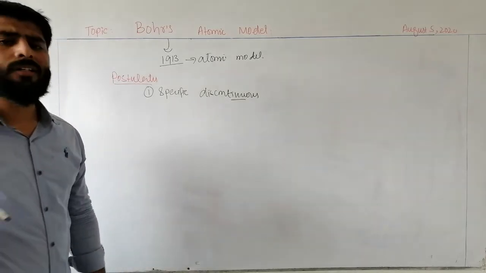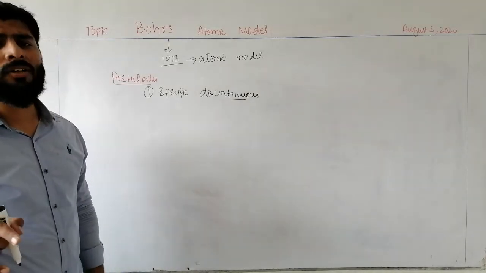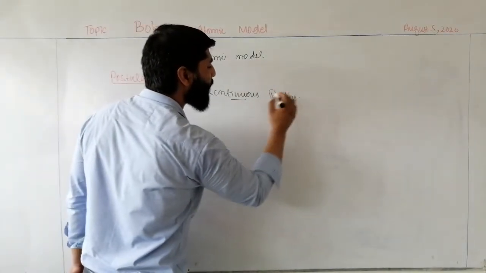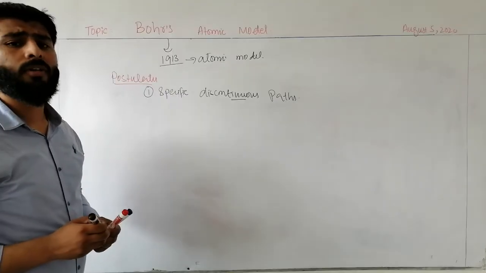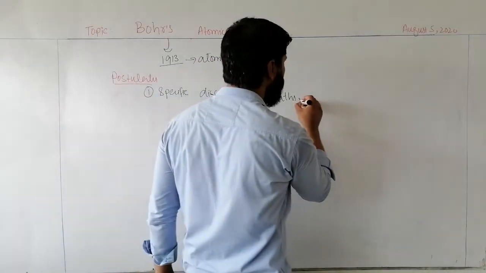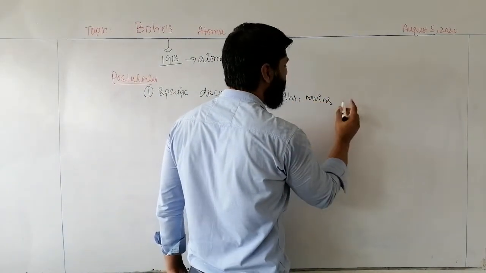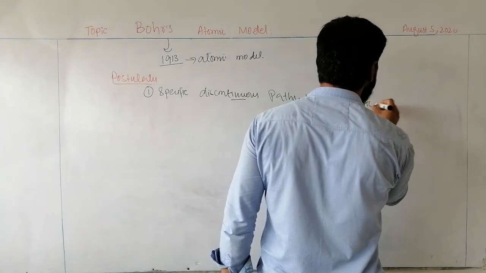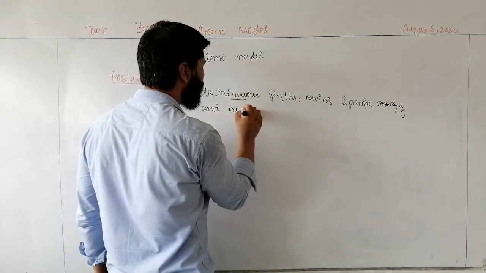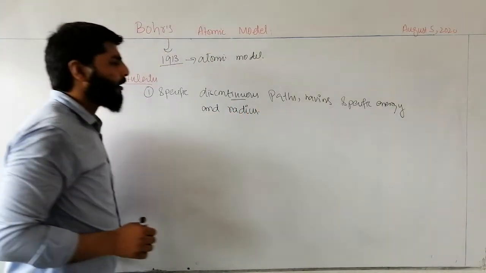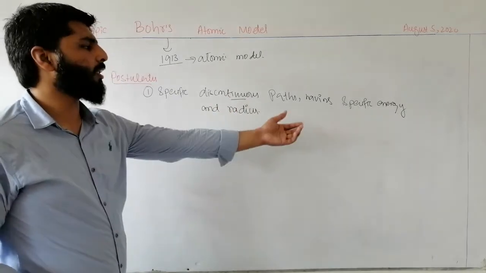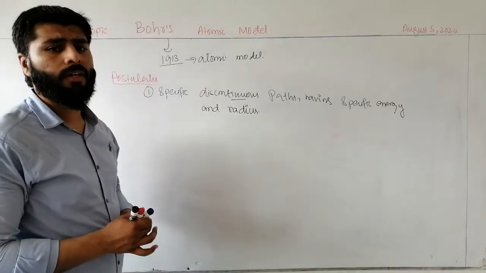Means the orbits or paths around the nucleus in which electrons are revolving continuously are discontinuous paths having specific energy and radius.